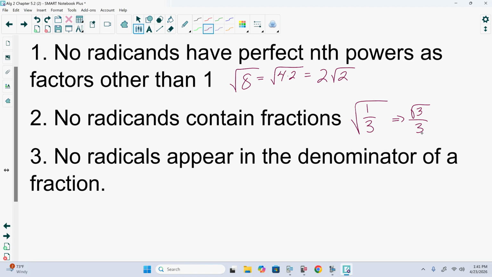And lastly, no radicals can appear in the denominator of a fraction. We can't leave it as 1 over the square root of 3. This just doesn't work. Interestingly enough, it would also be the square root of 3 over 3. So we need all three of these rules to be true. If one of them shows up, we've got to simplify it. We've got to reduce it. We have to break it down.